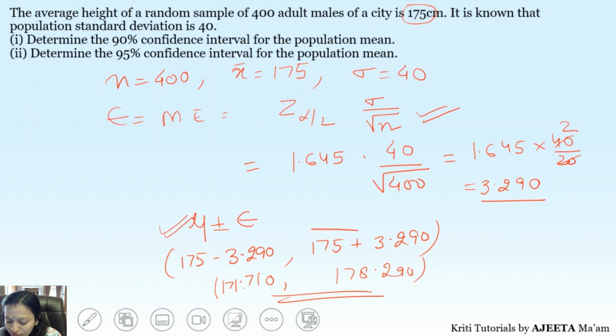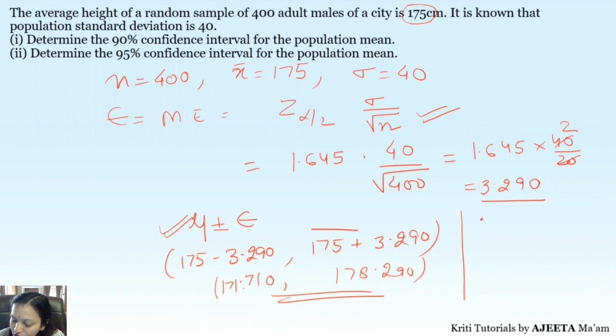Now same question if we solve for 95%. So for 95%, what will be the difference? Z alpha by 2. The formula will be the same, but the Z alpha by 2 value will change. So we will find the margin of error first. Now what will be the value? 1.96 for 95%. The rest of the values will remain the same. So I'm just writing it directly. So what will you get? 3.92. So there will be a little bit of difference in that.